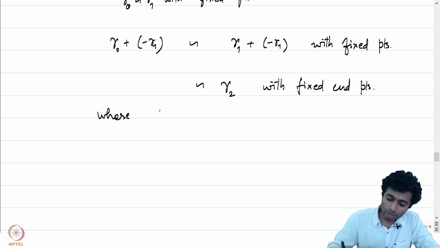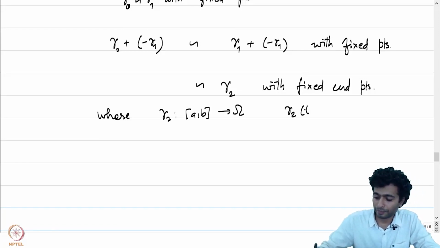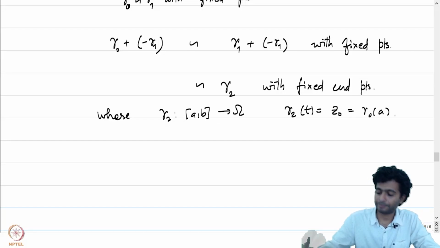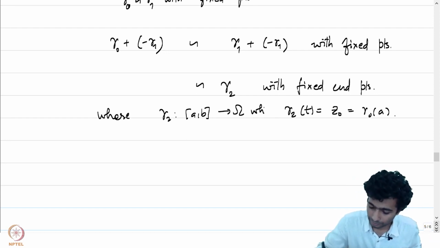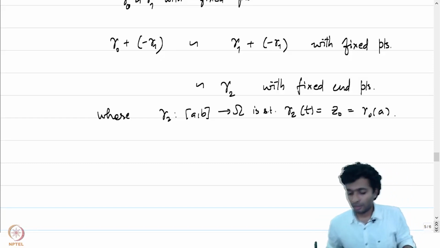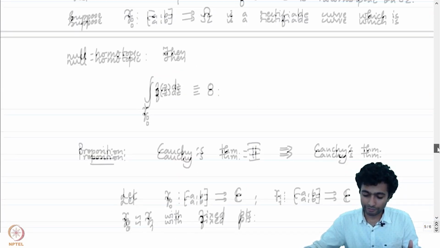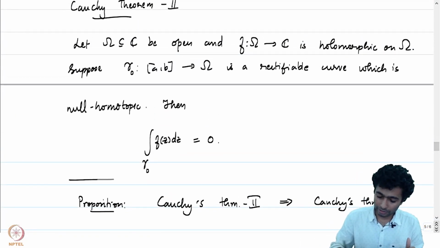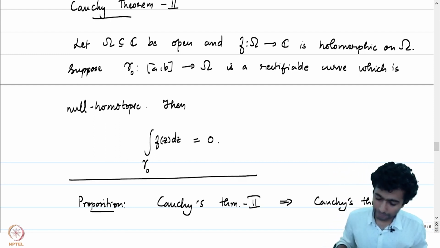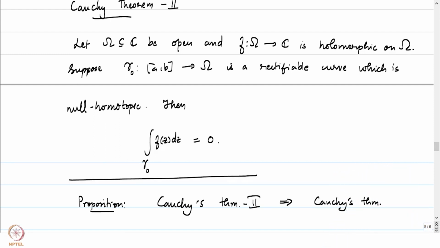where gamma 2 of any point t is just the point z0, which is the same as gamma 0 of A. And now let's use Cauchy's theorem, the second variant of Cauchy's theorem, which helps us conclude that the integral of f over any closed rectifiable curve is 0 if the curve is null homotopic.